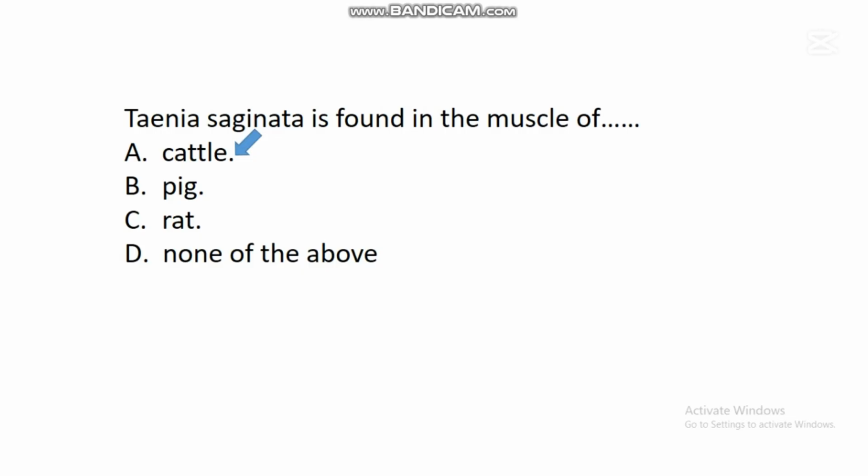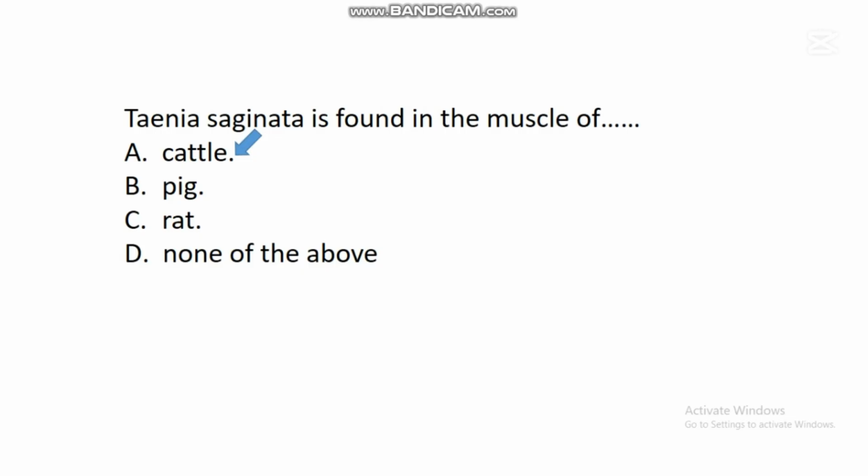This Taenia saginata came all the way from the egg of tapeworm. So when cattle feed on grasses containing human feces, studies have shown that the egg of tapeworm can be found in that human feces, and when these cattle take these feces, this egg will go into the muscle and hatch, and when it hatches, it will release this organism known as Taenia saginata, which